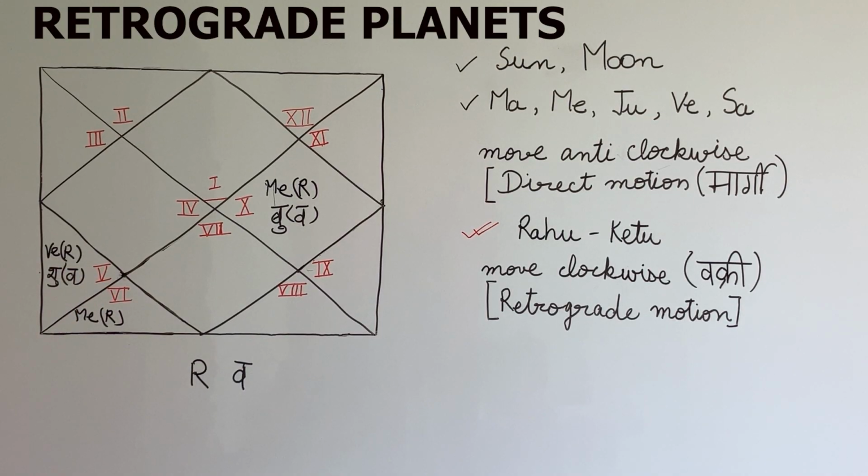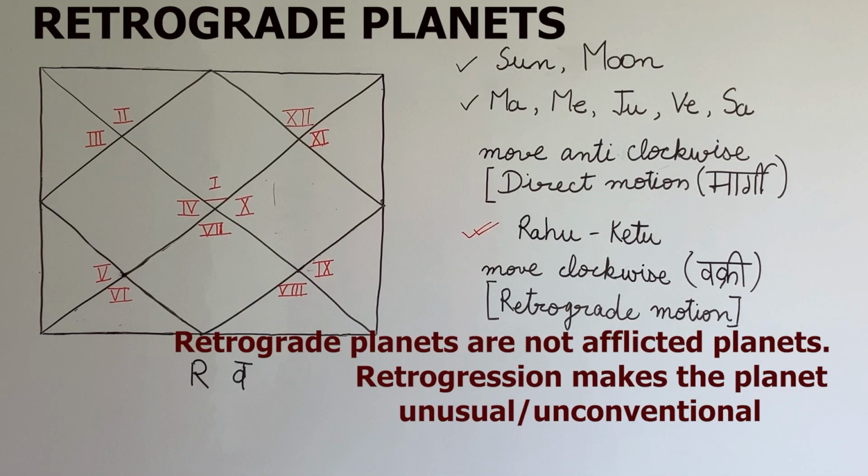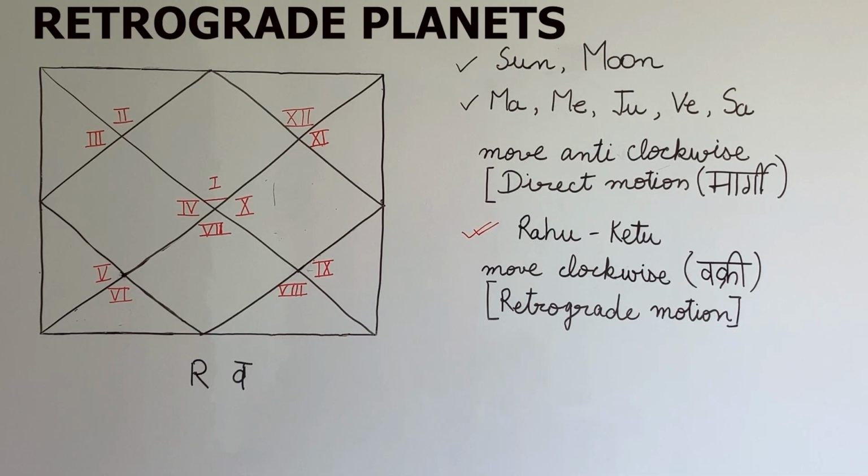First question is, what are the retrograde planets in a birth chart? The Sanskrit word Vakra means twisted or curved, an ambiguous, unusual path. A retrograde planet does not mean a malefic or afflicted planet. Retrogression makes the planet unconventional.